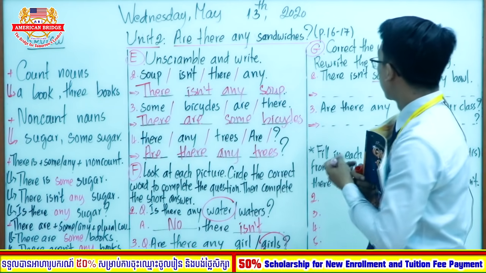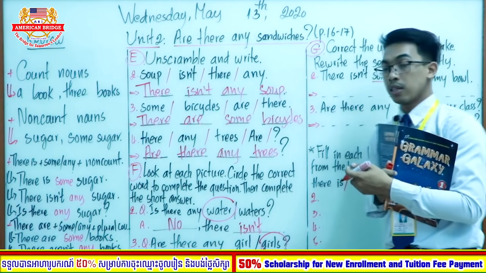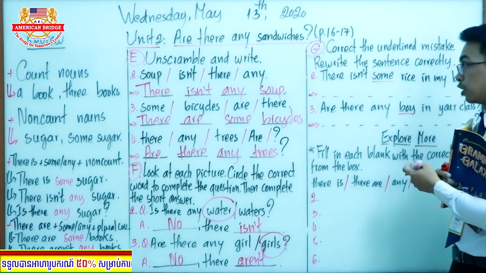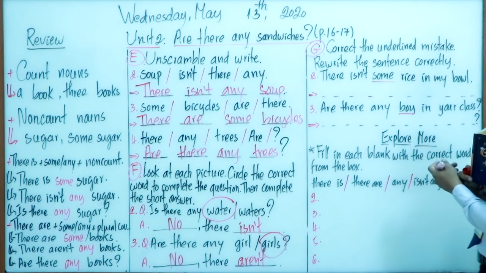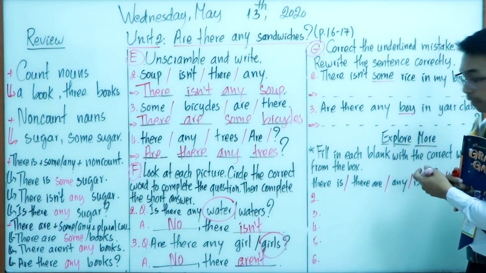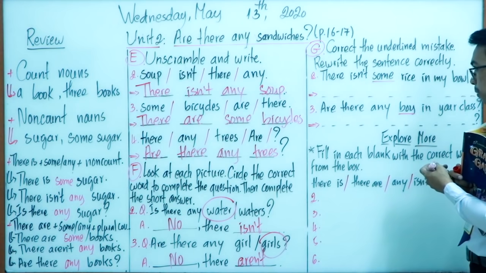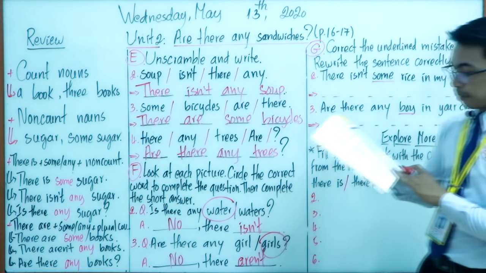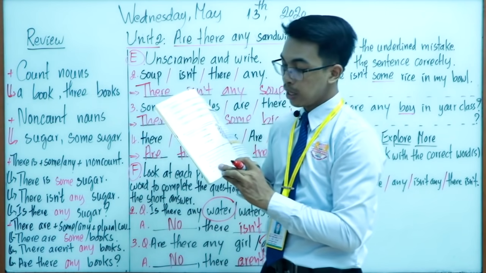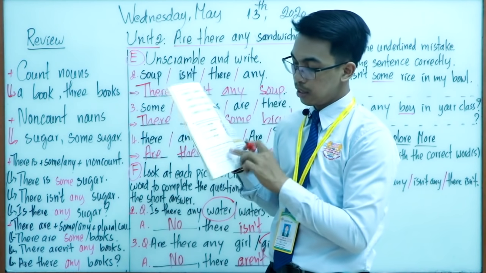Very good. So everyone, now let's move your attention to the next one, which is section G. Okay, so correct the underlined mistake. Rewrite the sentence correctly. Okay, so everyone, please open the book on page 16 again, and the last section.